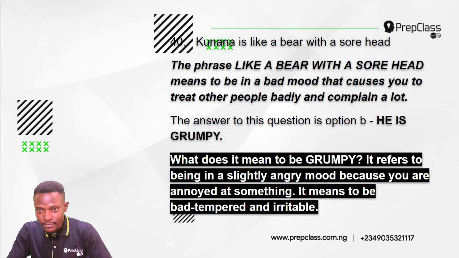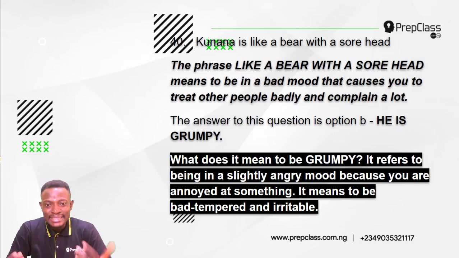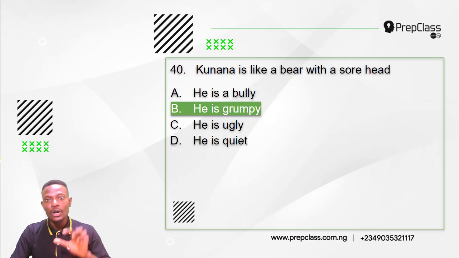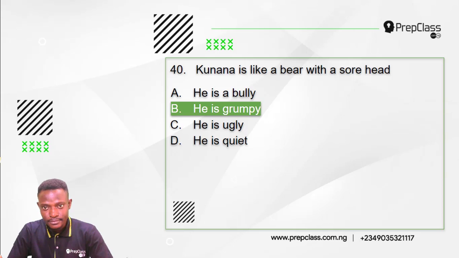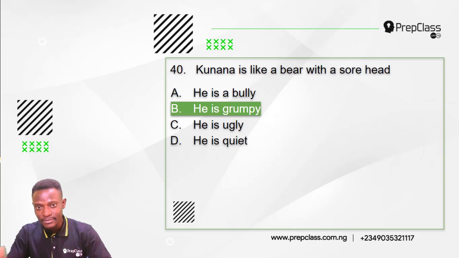Now, what does it mean to be grumpy? To be grumpy refers to being in a slightly angry mood because you are annoyed at something. It means to be bad-tempered and irritable. So the answer is option B. He is grumpy as a result of the injury on his head. Although there is no bear with an injury on the head here. This is just an idiomatic expression. Kunana is like a bear with a sore head. He is grumpy. He is easily irritated. He gets angry easily and treats people badly.